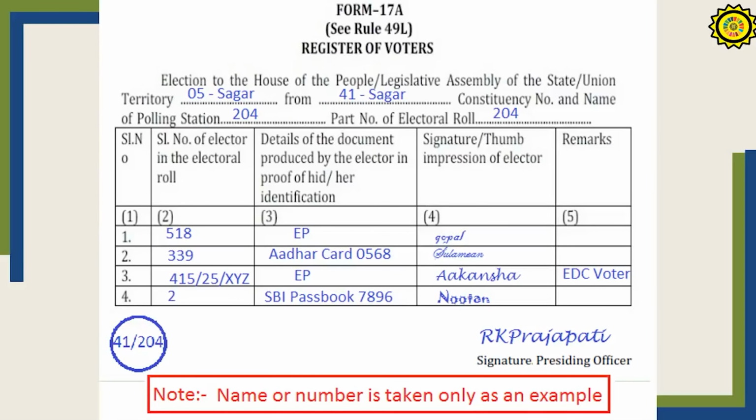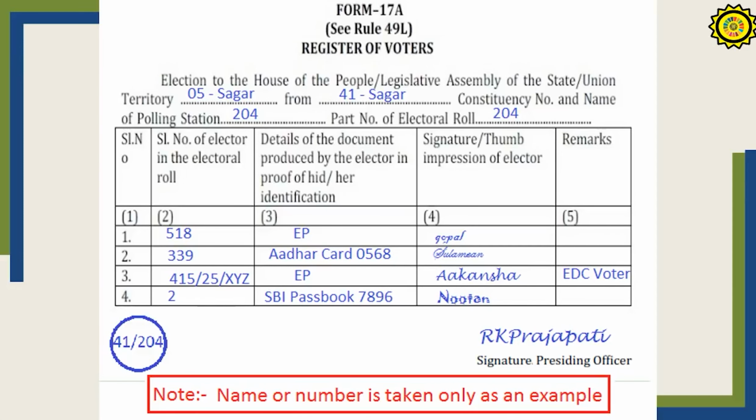This is the Form 17A, Register of Voters. These are the details that are required. The name of the polling station, and the electoral part number of the electoral roll, which will be mentioned in the marked copy of the electoral roll. Serial number 1 is the continuous printed number, you cannot change that number. Then the serial number as per the electoral roll. When it is being read out loudly, you have to write that number also. Details of the document: if he is producing the identity card, EPIC card, then just write EP. If he is bringing any other document, write the name.